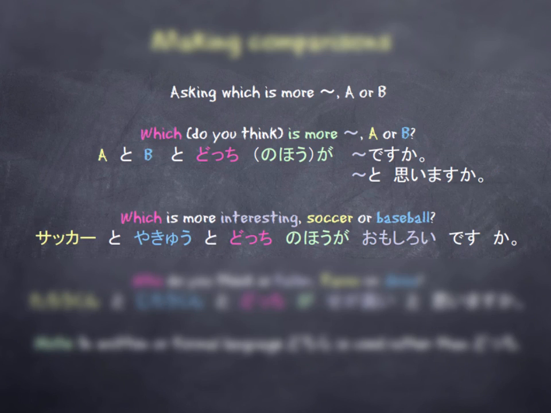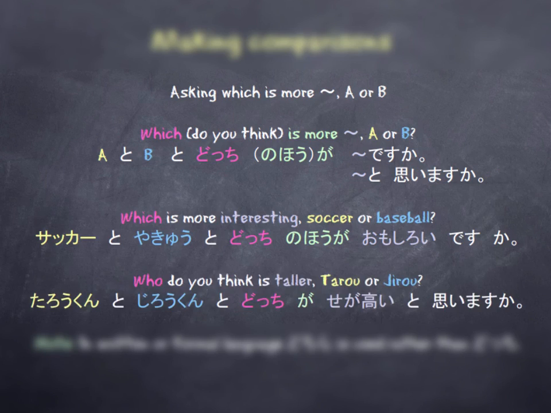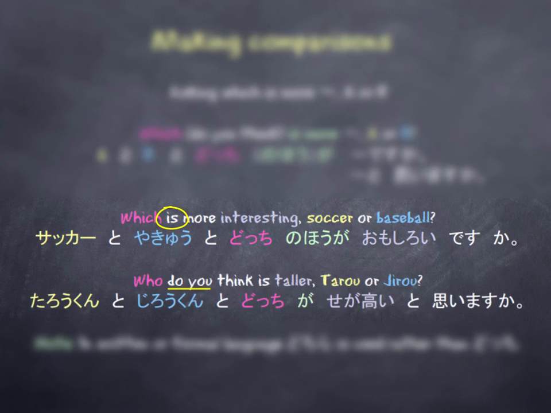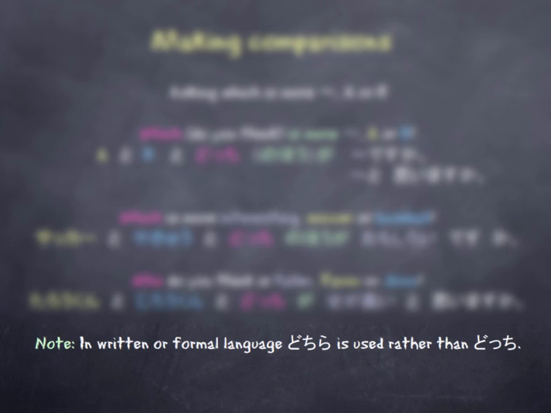So for example, which is more interesting, soccer or baseball? サッカーと野球とどっちの方が面白いですか? Or who do you think is taller, 太郎 or 次郎? 太郎くんと次郎くんとどっちが背が高いと思いますか? So in our first example, we're asking which is something, and in our second example, we're asking which do you think something. So please note that in written or formal language, どちら is used rather than どっち. どちら is a more formal, polite way of expressing どっち.